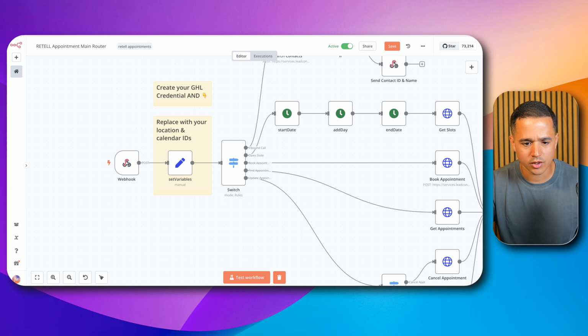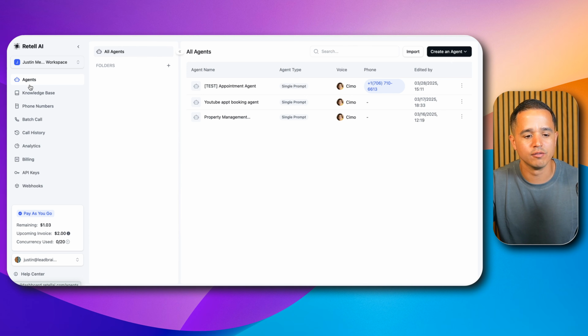So very similarly inside of Retell AI, if you don't know what Retell AI is and you don't know what voice AI agents are, then this may be a little bit of an advanced topic for you. But Retell AI is just a voice AI agent provider. And so essentially this is the personality or the AI voice behind the call that you listen to in the beginning. There are multiple providers out there like Vappy, Synthflow, and Assistable, and every day there's a new one that comes out. And we're just using Retell here, and I'm providing you with a Retell agent.